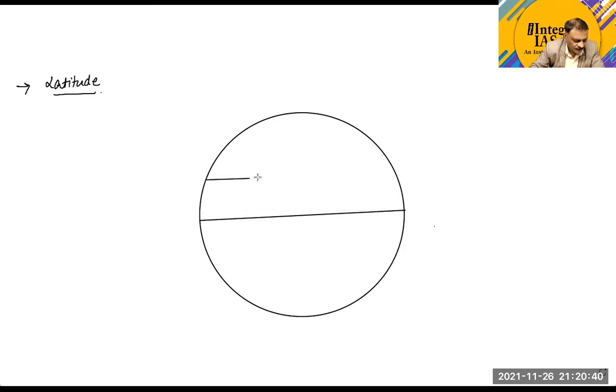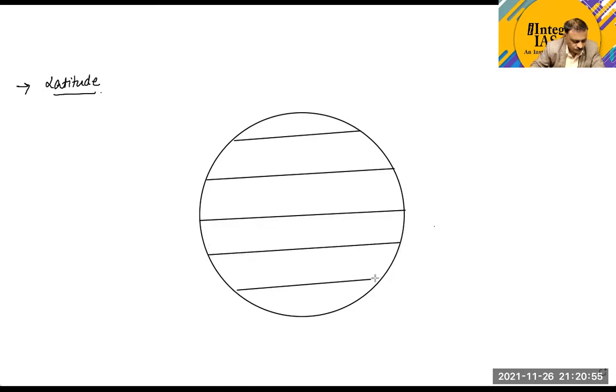We can take another line, and one more line. Similarly, in the southern hemisphere also, we can take a line and another one. Now, what is the name of these lines? Can anyone tell me? You can call these latitudes, or latitudes are also called parallels.